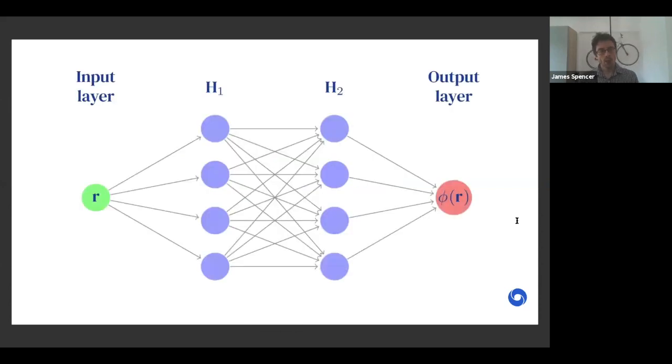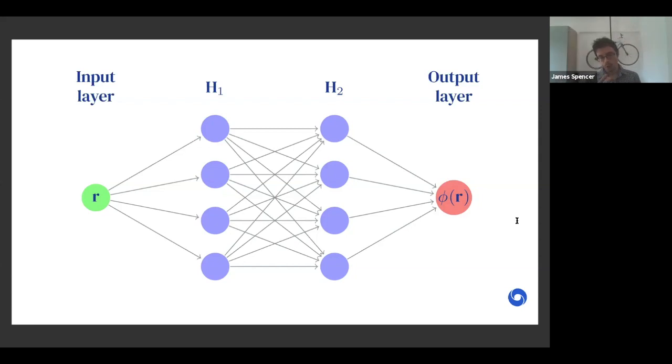So one way of starting is thinking just about a single electron. This is the simplest possible case. You can have a single electron, and we feed it into a neural network. And our neural network here is a multi-layer perceptron, where each layer essentially is composed of a set of matrix multiplications with the inputs and some weights, with a bias term added on, and then fed through an element-wise nonlinear activation function.